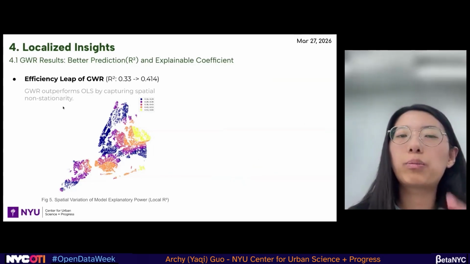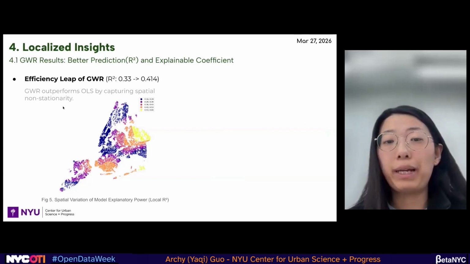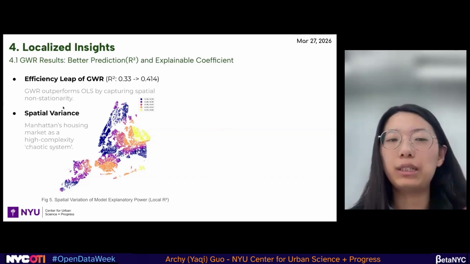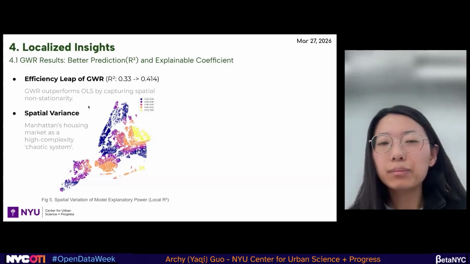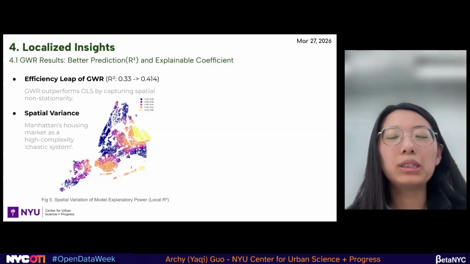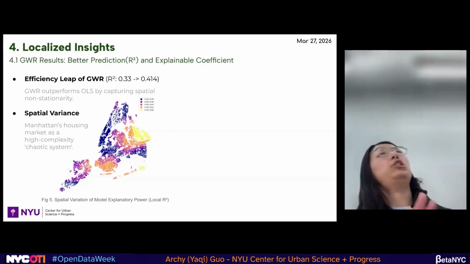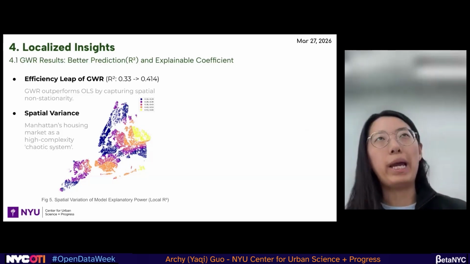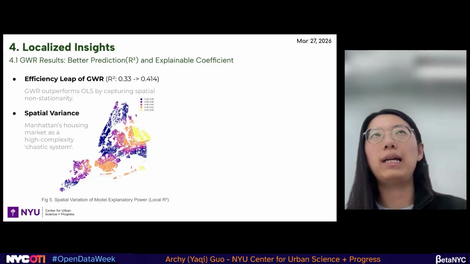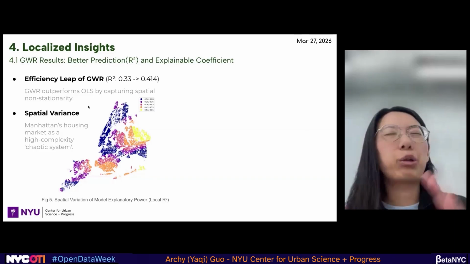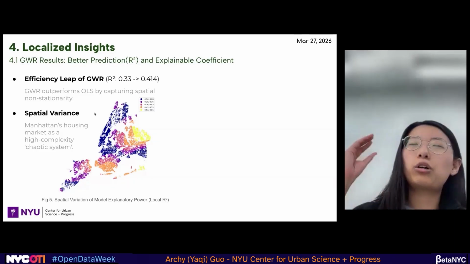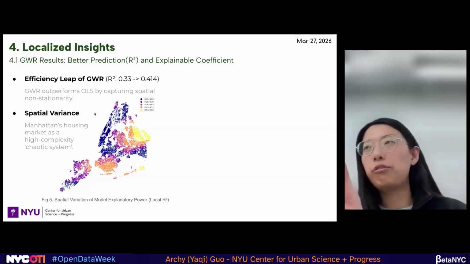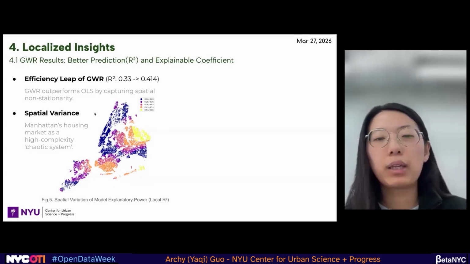The GWR outperforms OLS by capturing spatial nonstationarities. And the second thing is about the R square. There is spatial variance. Even though we do it in a spatial way, the GWR is still a regression, which means they have different coefficients. So each coefficient will have an R square.